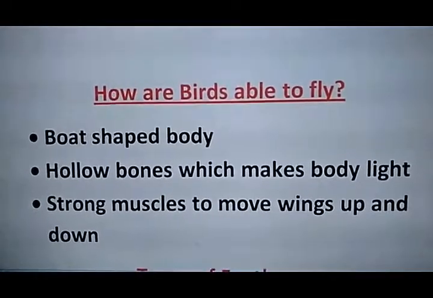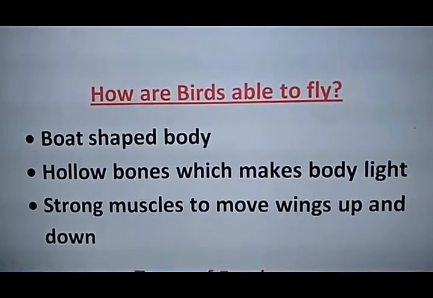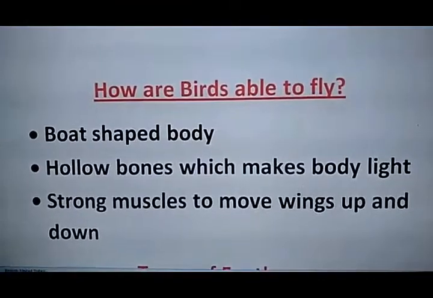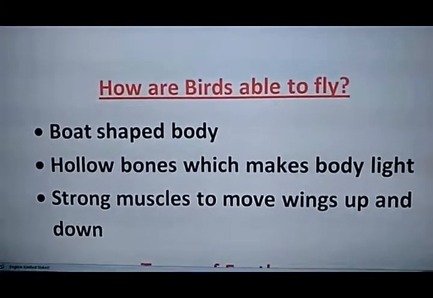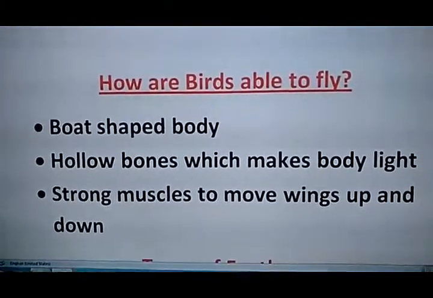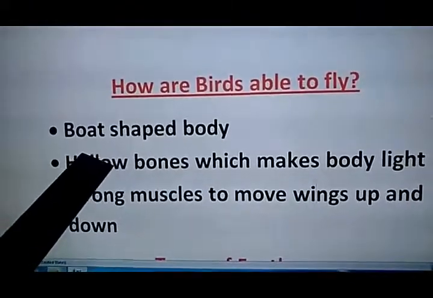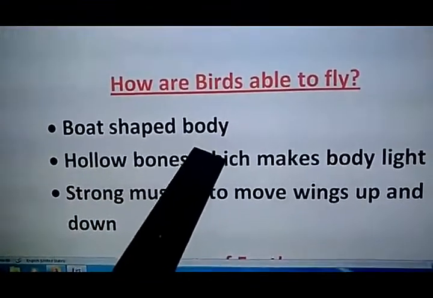How are birds able to fly? You might have thought many times why only the birds are able to fly. So let's see the reason behind it. Because the birds have a boat-shaped body.